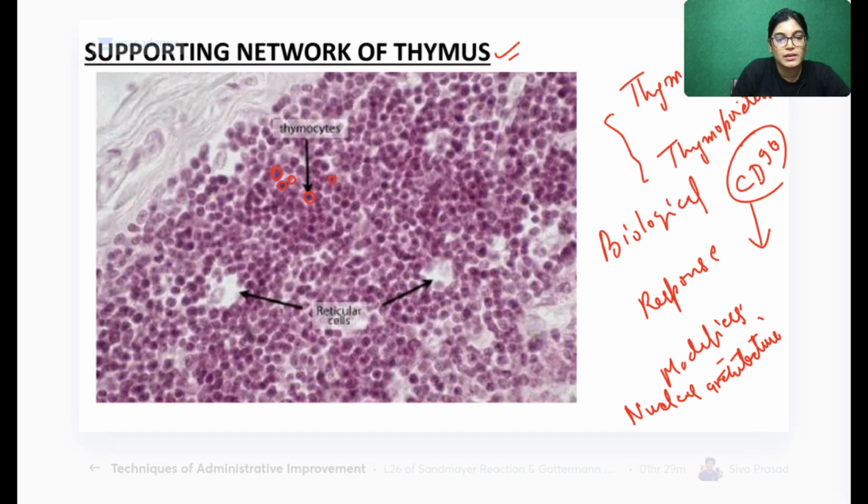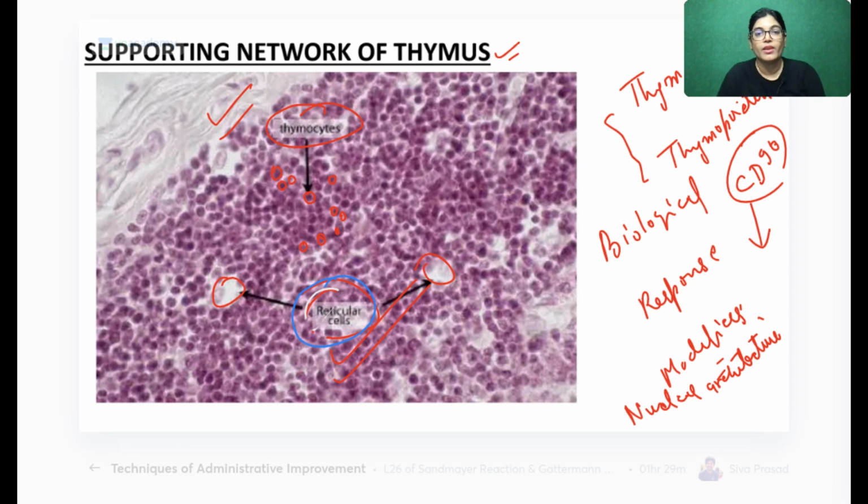So when you see the slide under the microscope in your first year MBBS, the slide which you see in your examination, you are not able to exactly see the thymocyte. That will be possible if a very good quality of microscope or high power view is used. But in between lies the reticular cells, and these reticular cells are forming a supporting network.